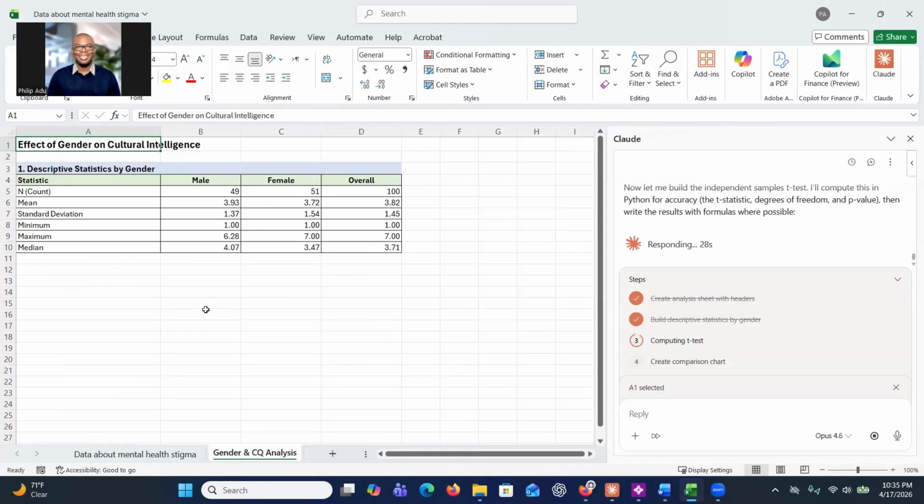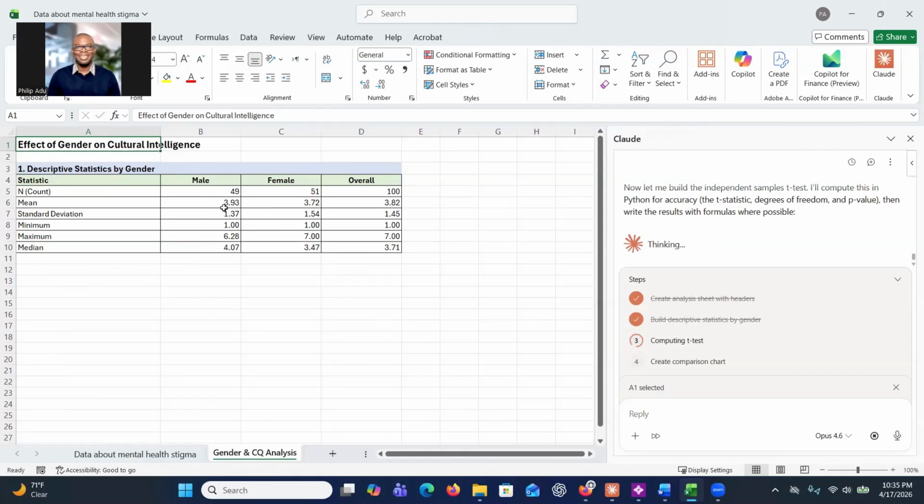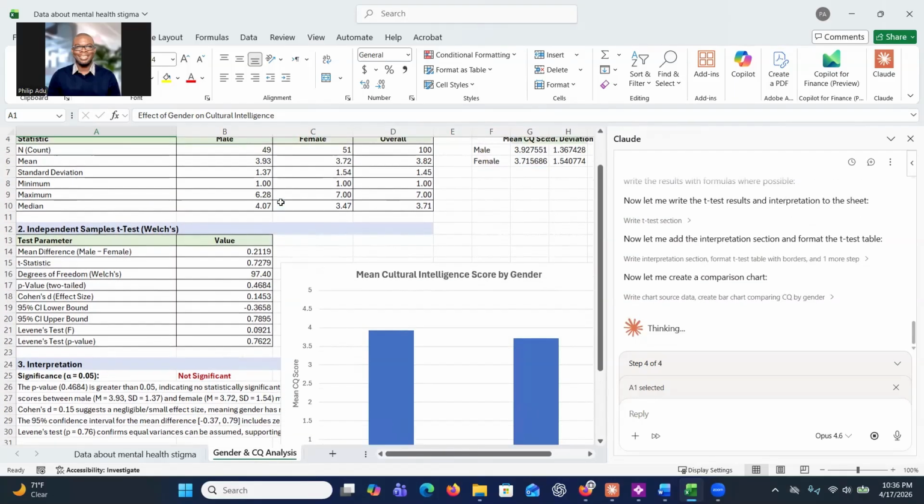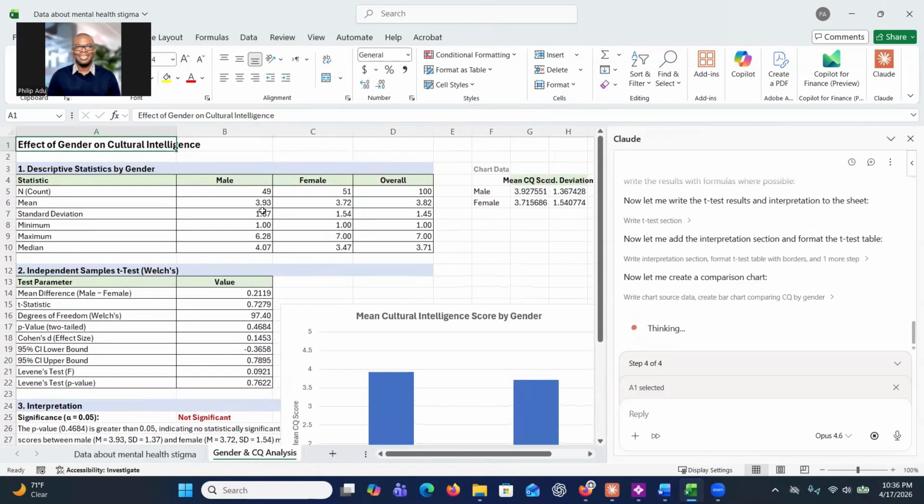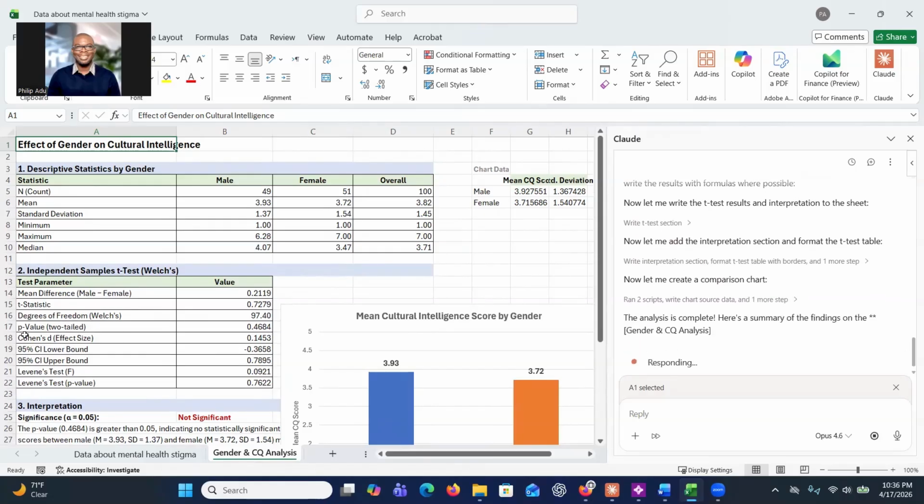So the system is going to perform t-tests to find out whether there's a significant difference between these two groups that we have. So you see that it's performing the t-test, and let's see what we're going to get. So you see here that the mean difference is 0.2119. I think it's just showing the difference between the scores for men and women, and then they put them here. Statistics. What we are interested in is the p-value.